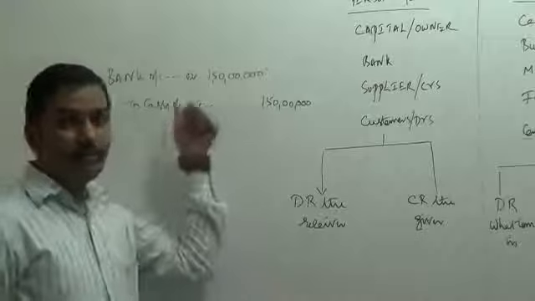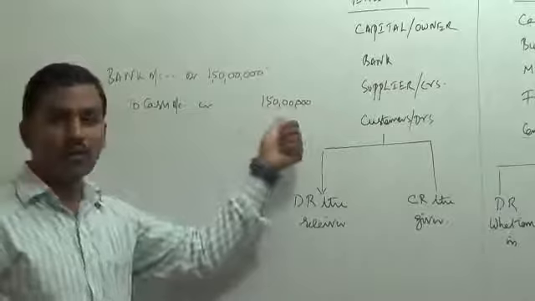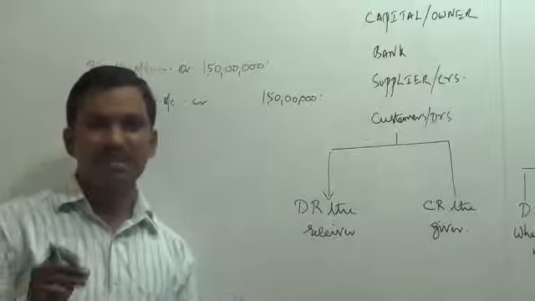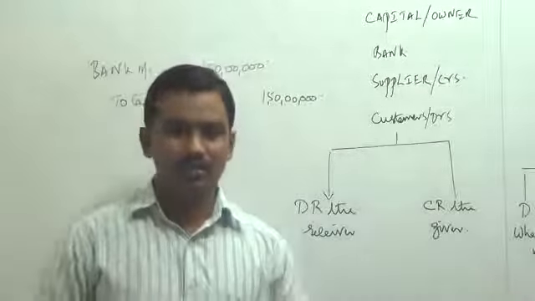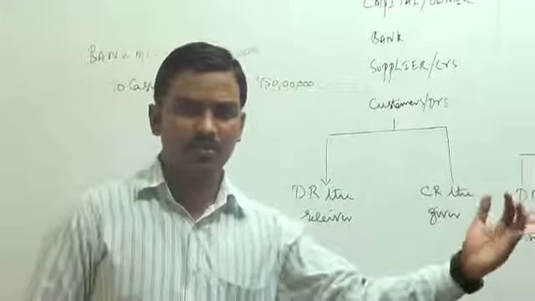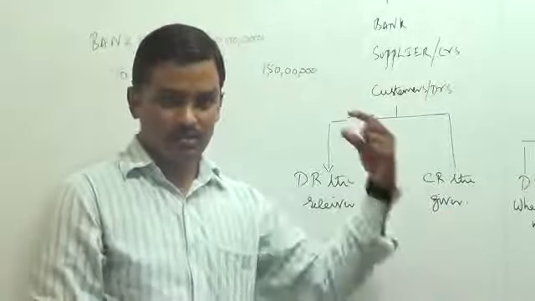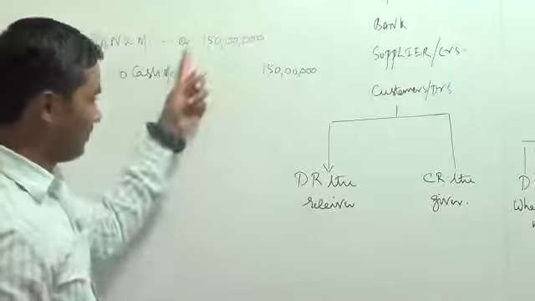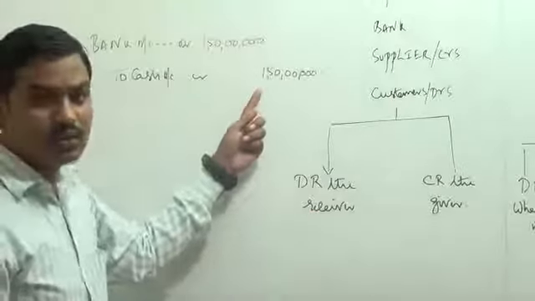So what is the entry? Bank account debtor 1 crore 50 lakhs to cash account credit 1 crore 50 lakhs. Bank account, the bank is a personal account. It is not a natural person. It is an artificial legal person created by law. So till the time we take the money back from the bank, we have to remember bank as a person who has taken money from the business, who has received a loan from the business. So that is why bank, personal account, receiver, bank account was debited. Cash was a real account, it was going out, that is why cash account was credited.